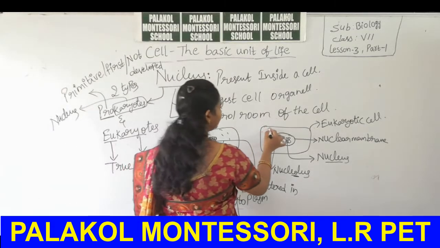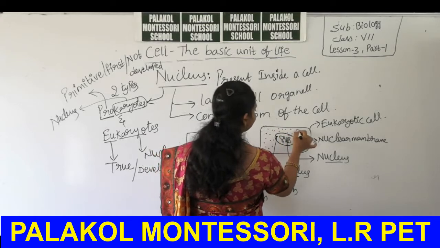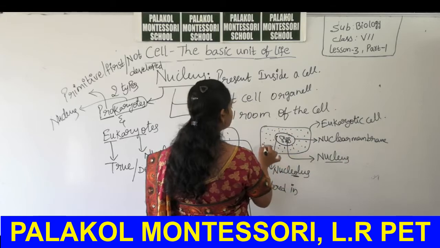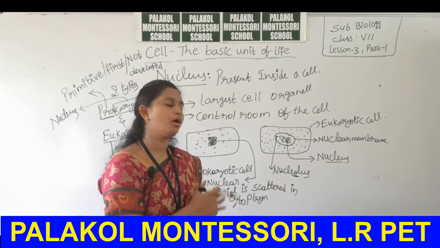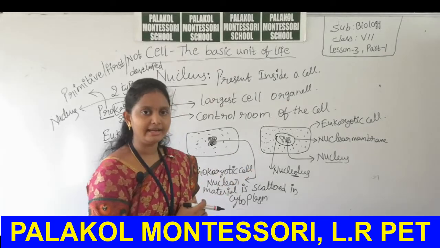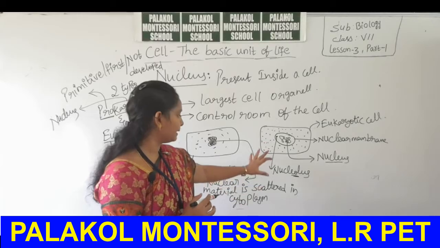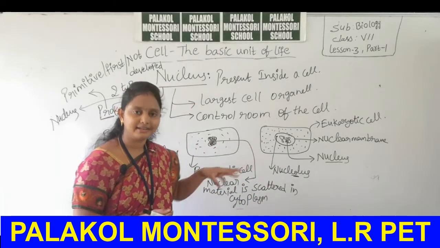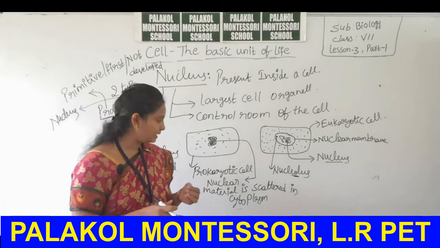Cytoplasm is a gel-like fluid content present inside a cell. It acts as a shock absorbent. That means it can protect the cell from injuries and mechanical shocks from the external area. So in the cytoplasm, the nuclear material is freely scattered and it is not bounded by any nuclear membrane.